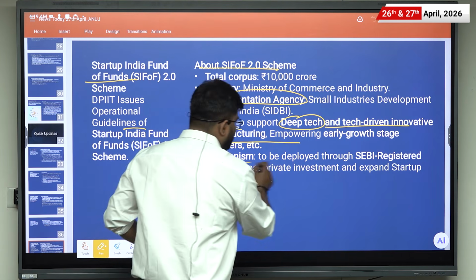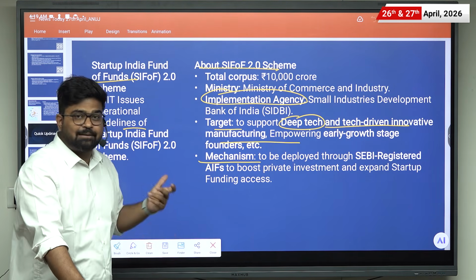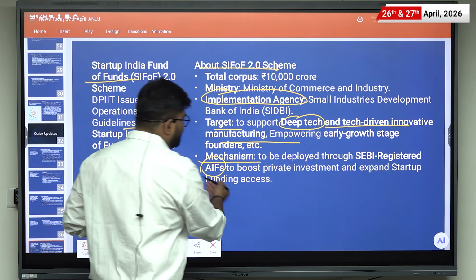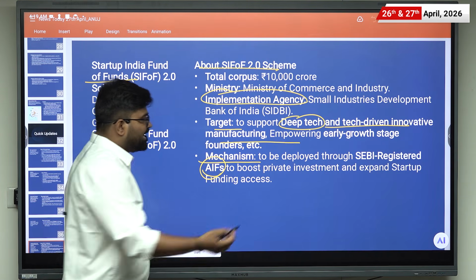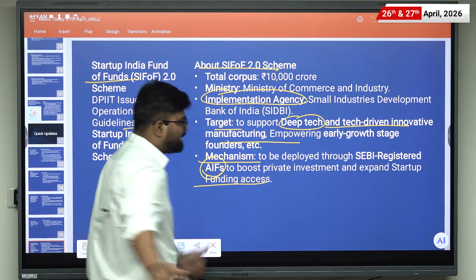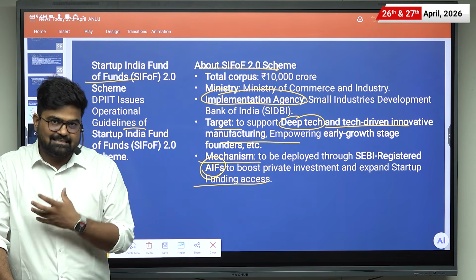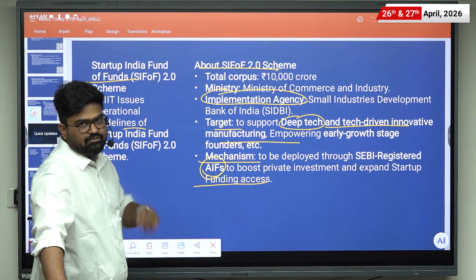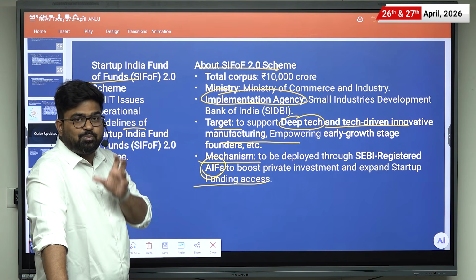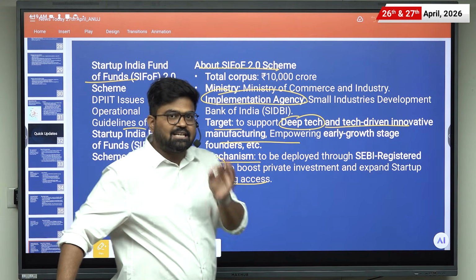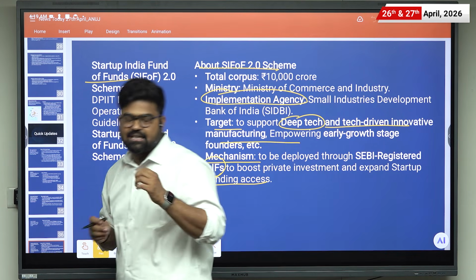And what is the mechanism? It is to be deployed through SEBI registered alternative investment funds to boost private investment and expand startup funding access. Please read about alternative investment funds and their types. UPSC has asked questions related to alternative investment funds and their types.